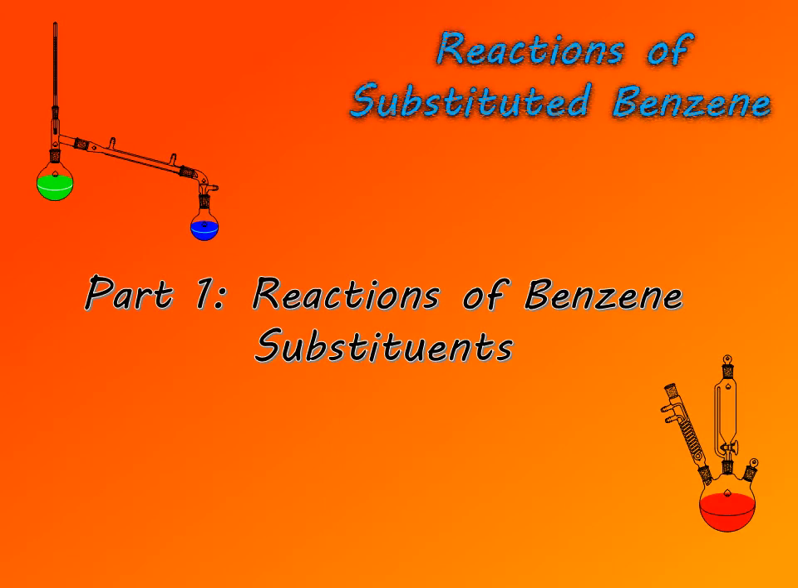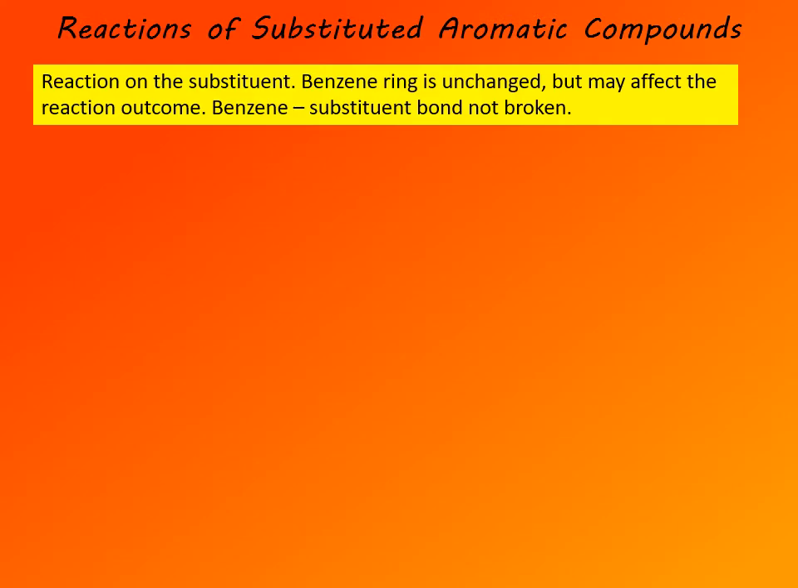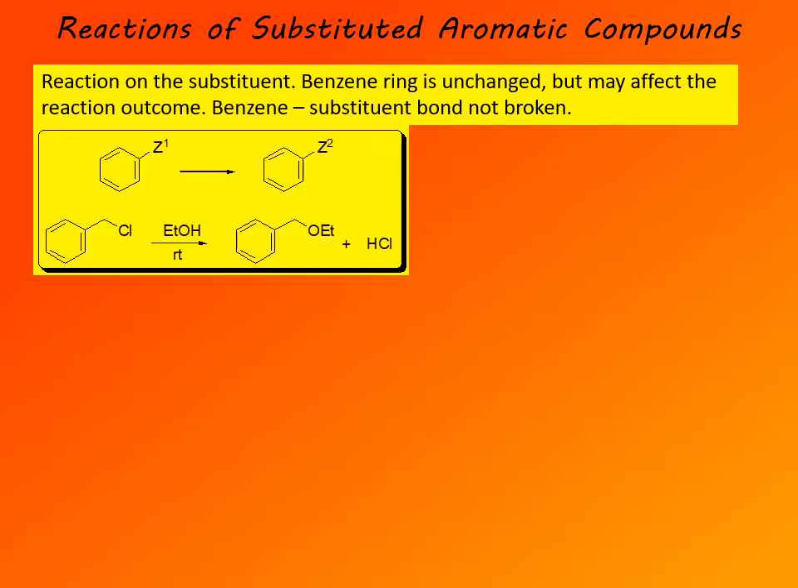This video is an introduction into reactions of substituents on benzene. A substituent on a benzene ring can undergo one of three general types of reactions. And those would be, first, reaction of the substituent itself. So in those reactions, the benzene ring is unchanged, but the benzene ring may affect the reaction outcome and reaction rate. An important feature of these reactions is that the benzene-substituent bond is not broken.